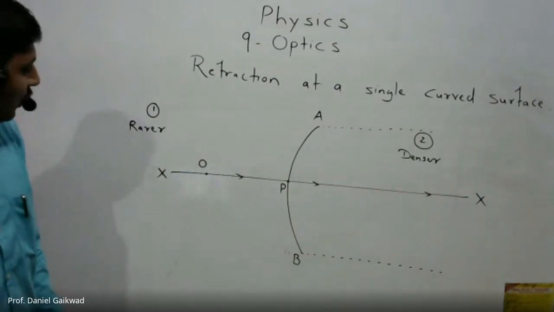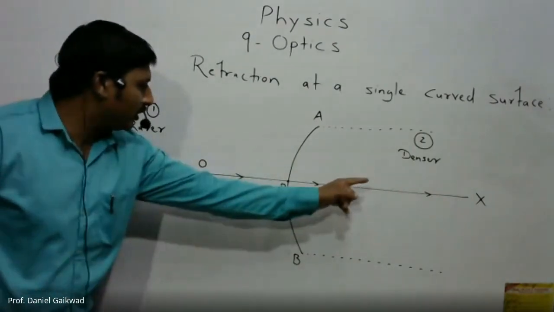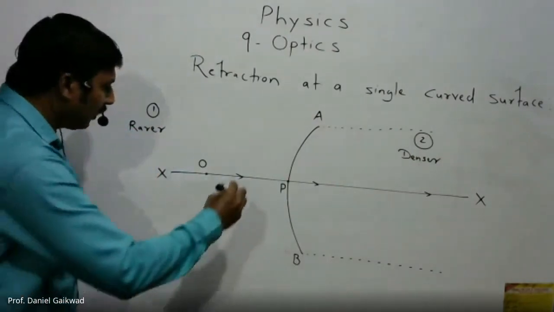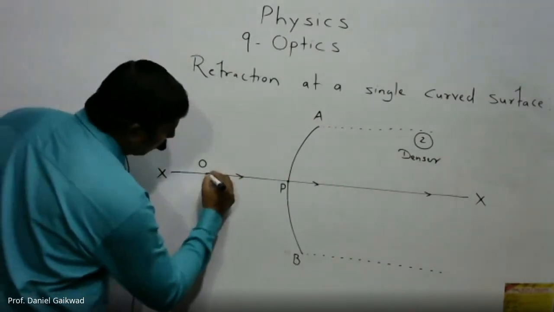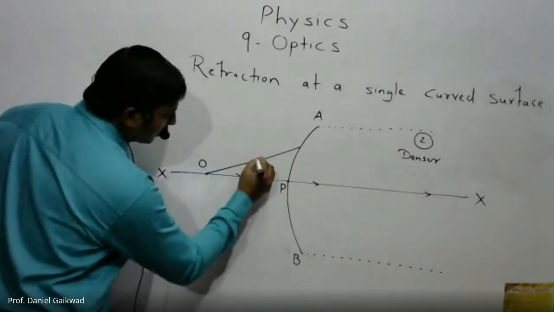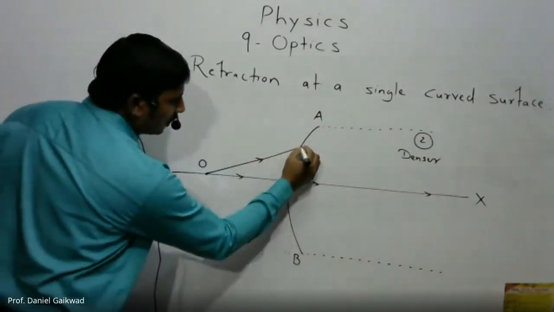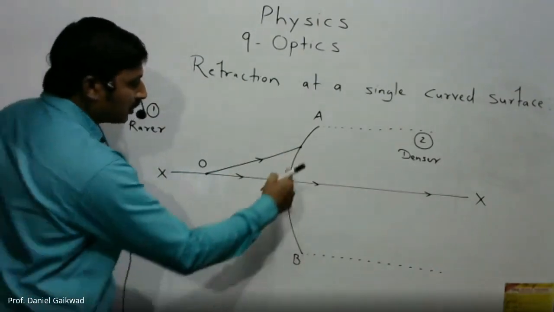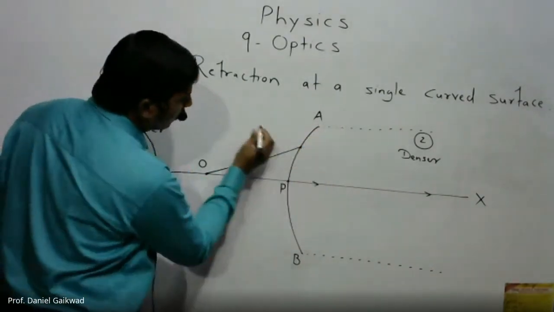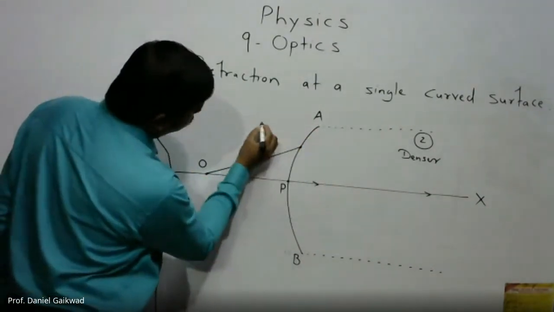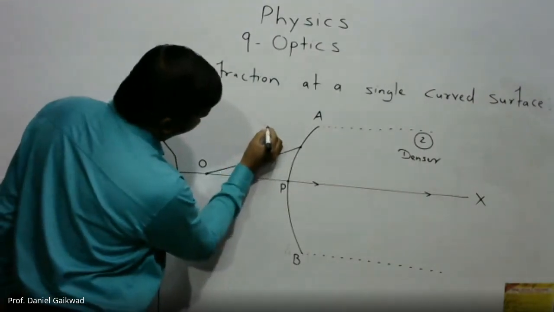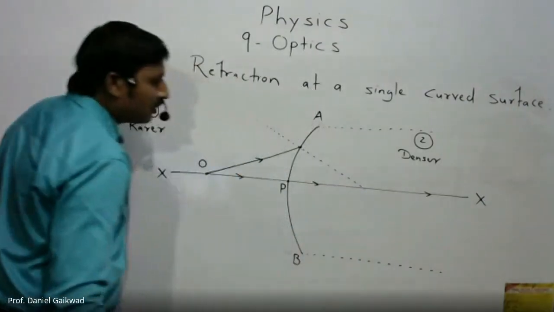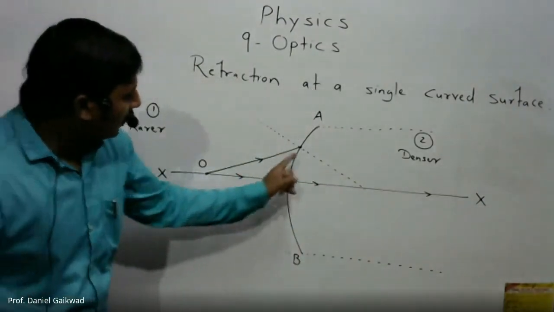Check carefully. So there is no deviation along the principal axis. Now we consider the second ray that will travel in this direction and it is incident at this point. Now check carefully. Suppose for this curved surface, if we draw the normal for that point, it will intersect at this point.